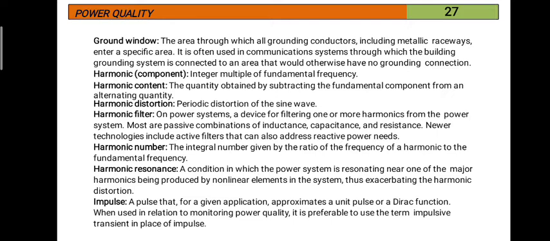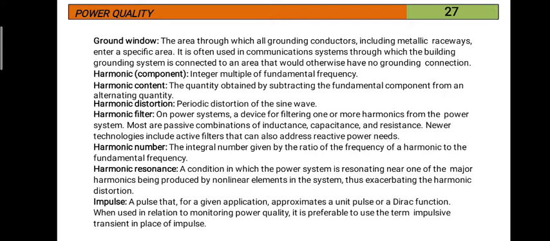Harmonic number: the integral number given by the ratio of the frequency of a harmonic to the fundamental frequency is called the harmonic number. Harmonic resonance: a condition in which the power system is resonating near one of the major harmonics being produced by non-linear elements in the system, thus exacerbating the harmonic distortion.